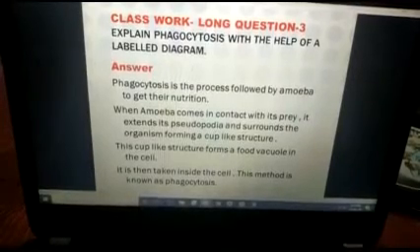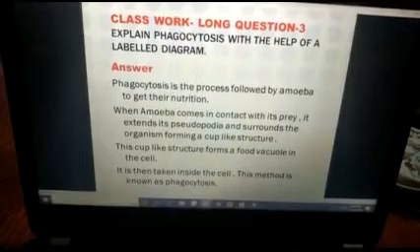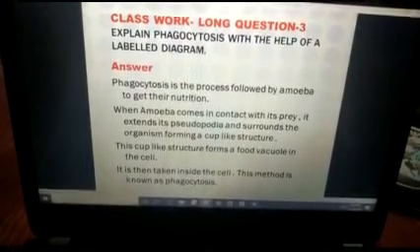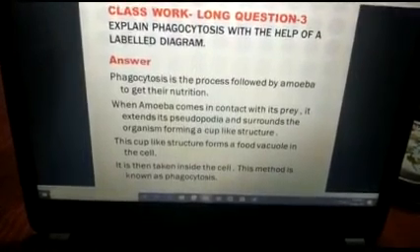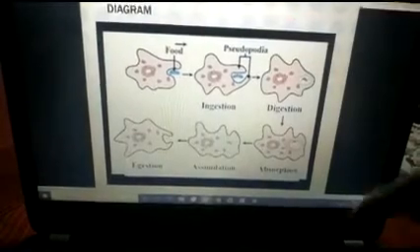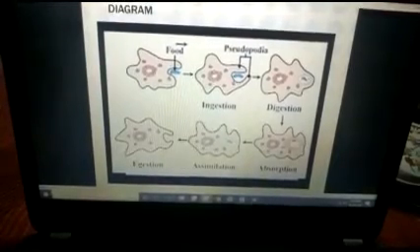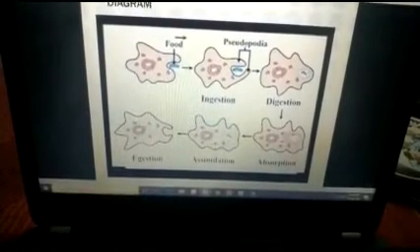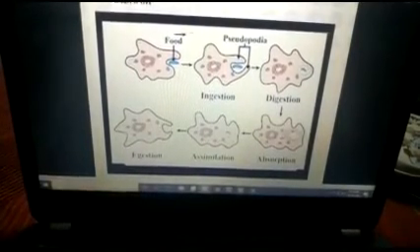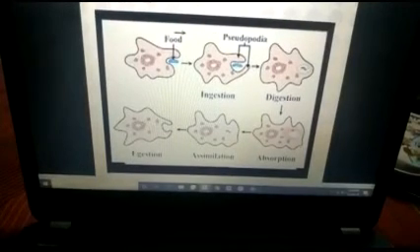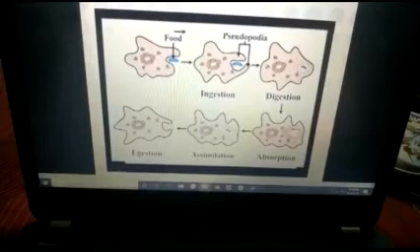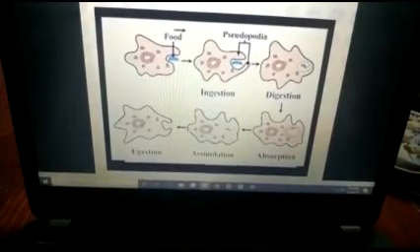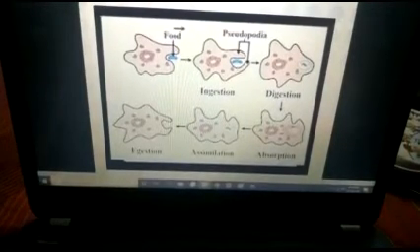After writing this much as your class work, in long question number 3, you have to draw this diagram, or you can draw the diagram available in your book also. You can follow any one. Okay, students? The diagram is available in figure number 2.3, page number 11 in your book, or you can follow this one. This is your choice.